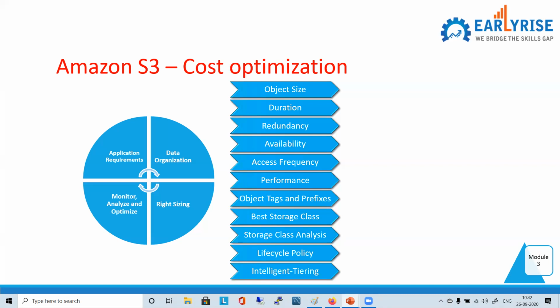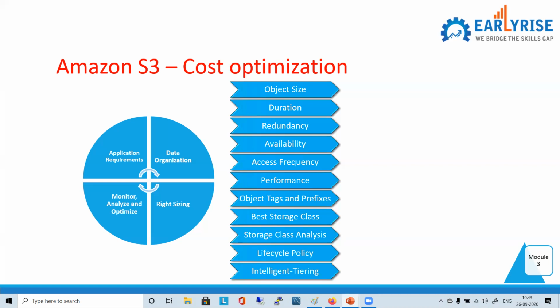Now access frequency. Can it impact cost? Yes, you will have charges based on the access. If it is not standard and it is infrequent access, they are charging you low for storage. But if you start accessing it very frequently, when it is meant for infrequent access, you will incur charges for accessing it, and it will become costlier than the standard class.